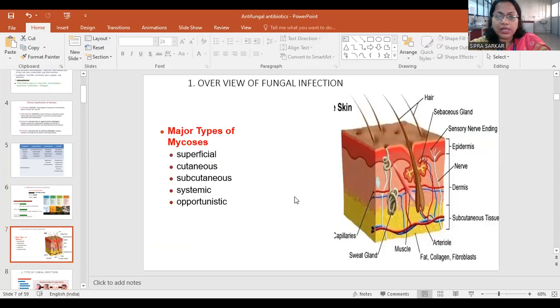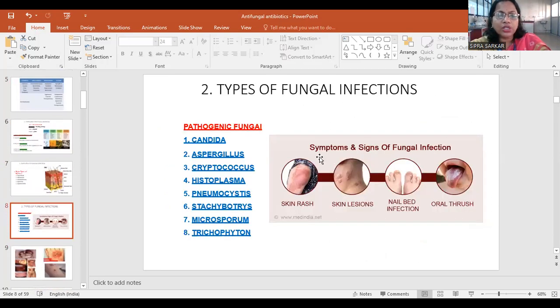Now, this skin layer diagram shows where different types of mycosis can affect: superficial, hair and cutaneous, subcutaneous, and systemic that goes to the blood, and some opportunistic infections. Now, types of fungal infection, that is pathogenic fungi: Candida, Aspergillus, Cryptococcus, Histoplasma, Pneumocystis, Stachybotrys, Microsporum, Trichophyton, this type.